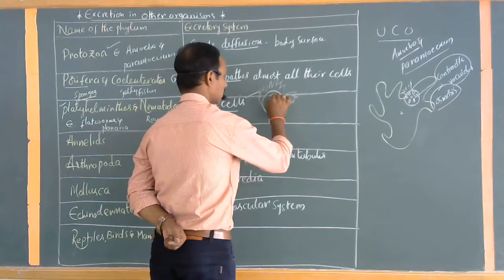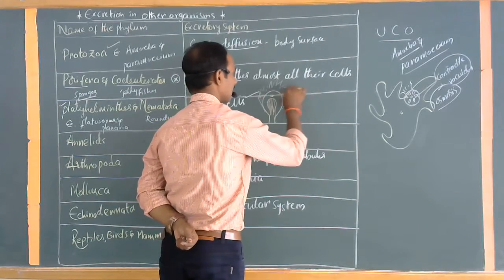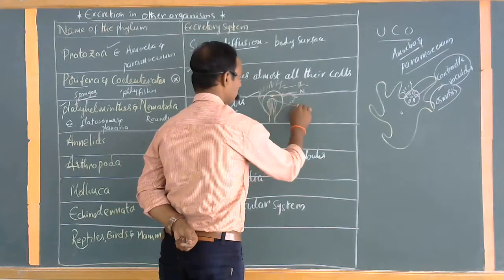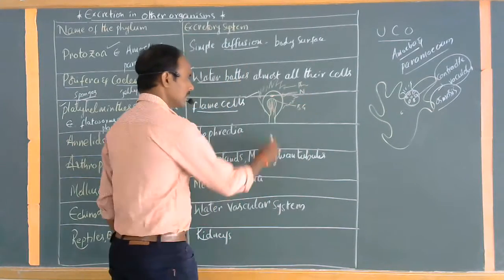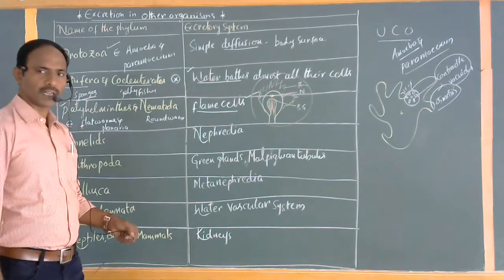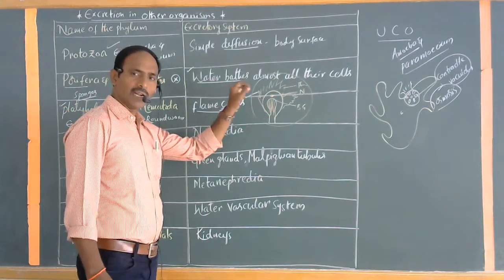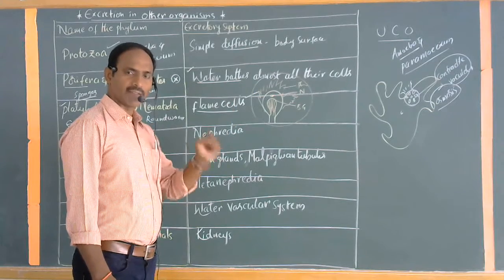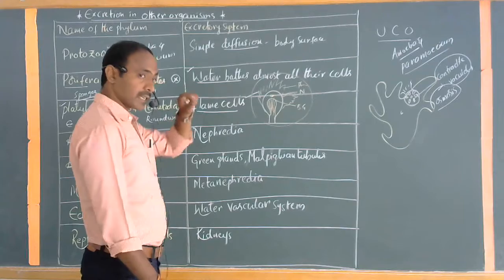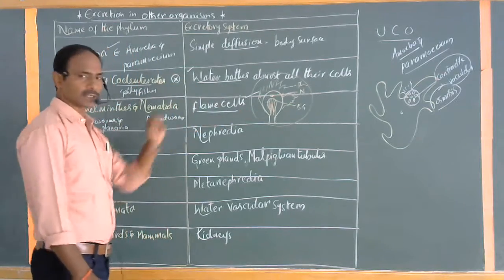This is exactly the nucleus. These are just like the pseudopodia. These are commonly called the basal granules. This is a separate kind of cell, commonly called the flame cell. These flame cells are well designed to excrete the waste materials from the body to outside. First excretory organs are called flame cells.